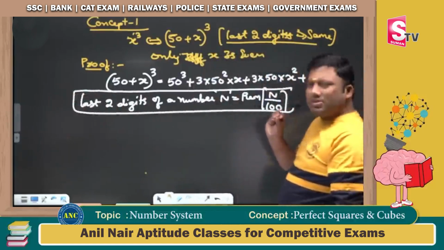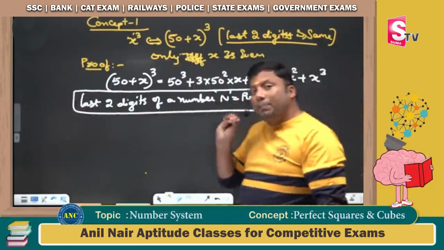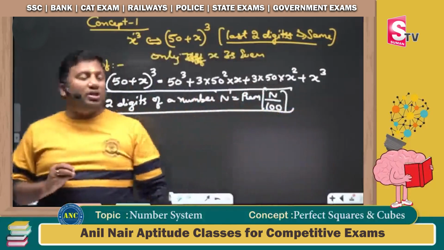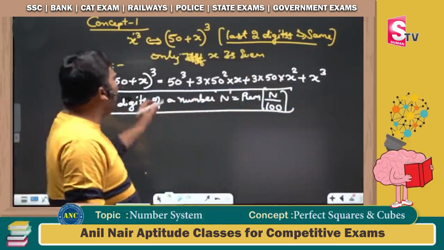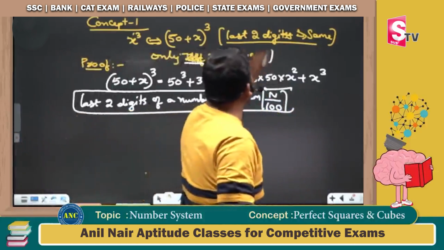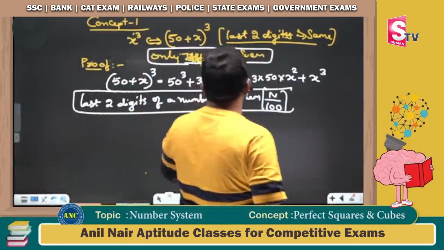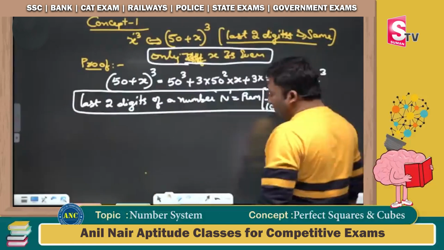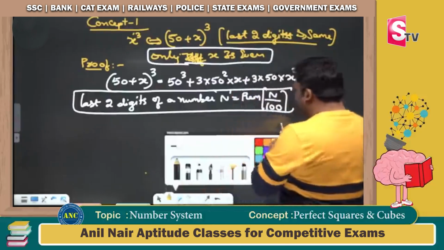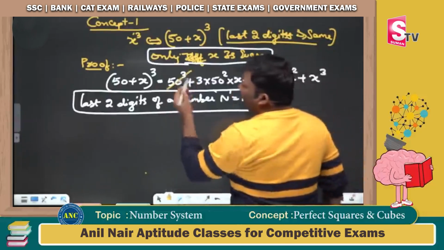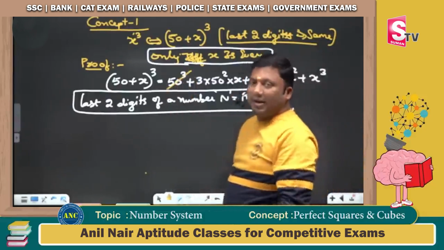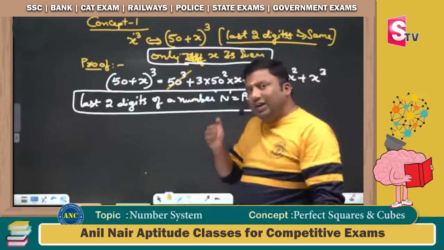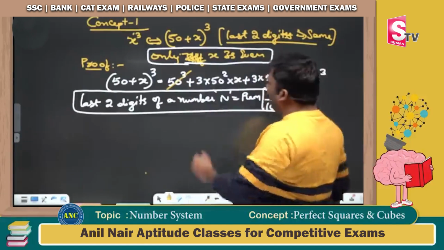Now, what am I saying? x cube and 50 plus x whole cube: the last two digits will be the same, only if x is even. Now if you observe carefully, listen carefully: 50 cube is perfectly divisible by 100. 50 into 50 into 50, it is divisible by 100.